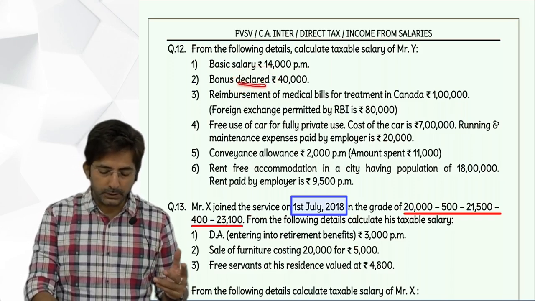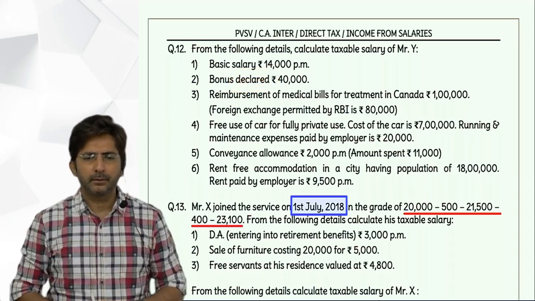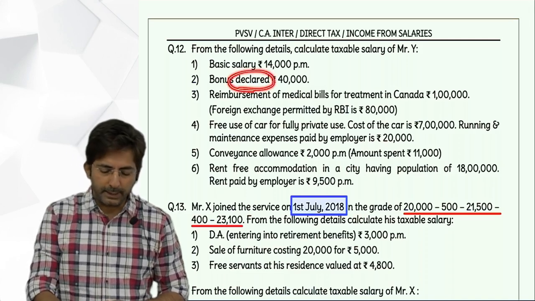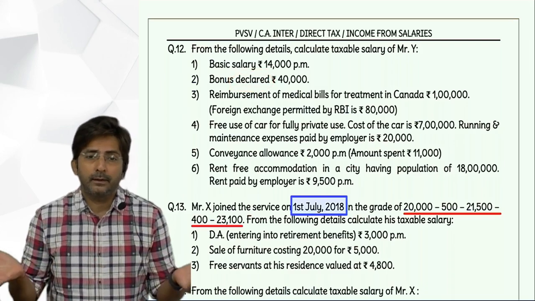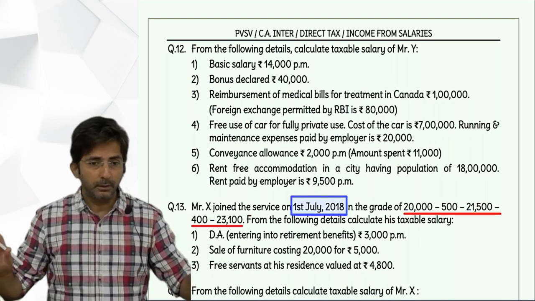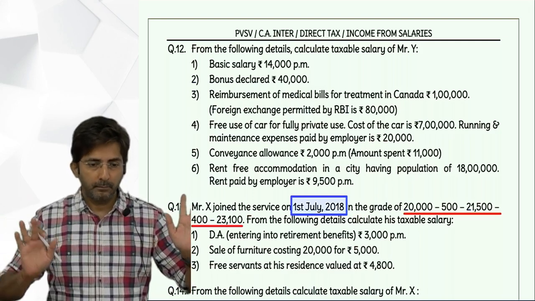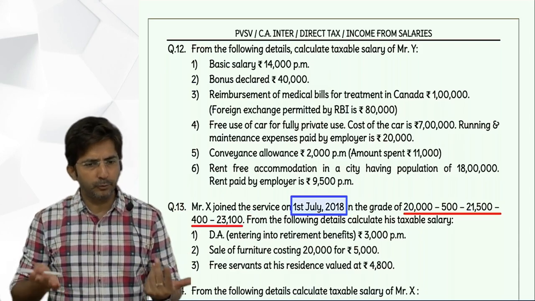See, if the question simply says bonus, then we assume it is received. But if the question says declared, that means it is just declared only. You have not yet received it. So it will not be taxable. You have to ignore it. Okay. But did you understand, if the word was just bonus, then we can assume it is received.